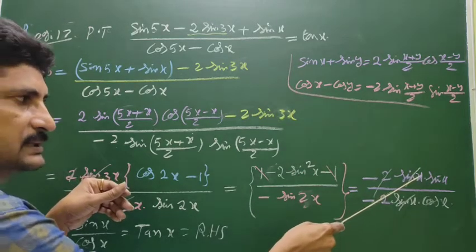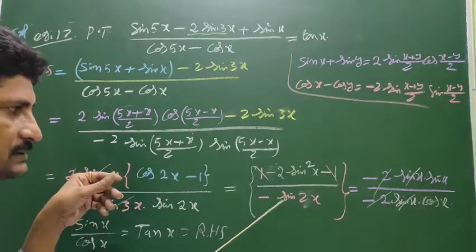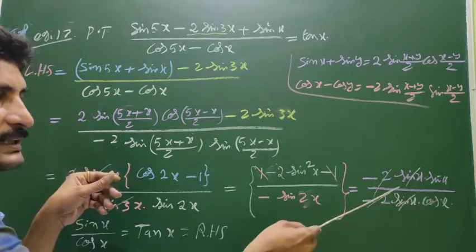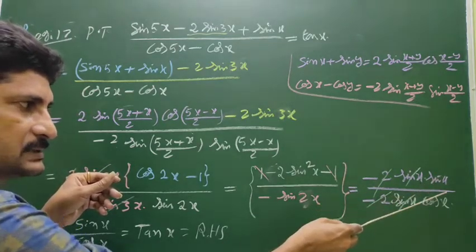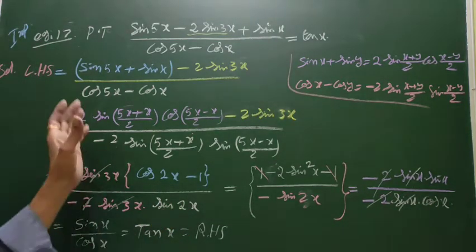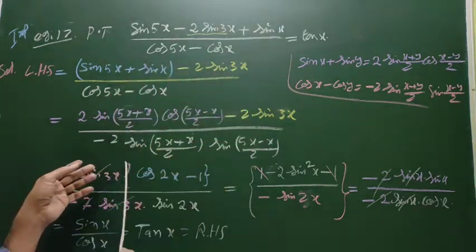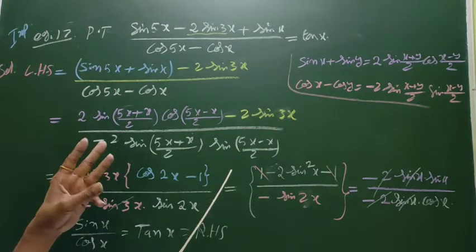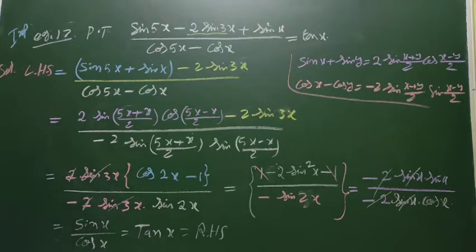Sin square x I am writing as sin x into cos x. Here minus sin 2x is 2 sin x cos x. Sin cancels, 2 cancels. Minus minus also cancel. Sin x by cos x is remaining. That is tan x. It is a somewhat different problem. Transformation formula, cos 2x formula, sin 2x formula. 3 types of formulas are needed to answer this example.